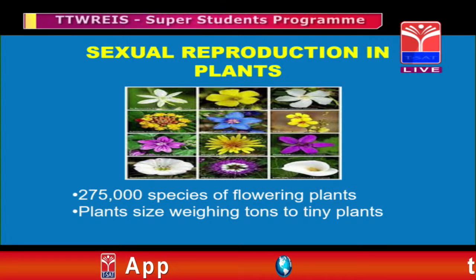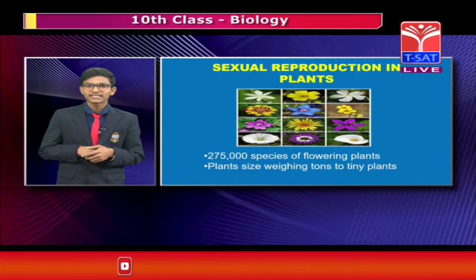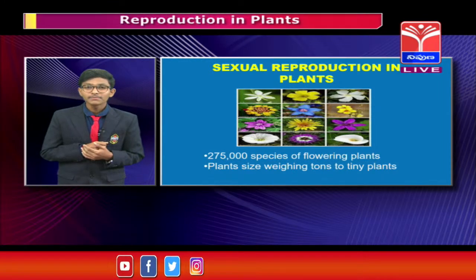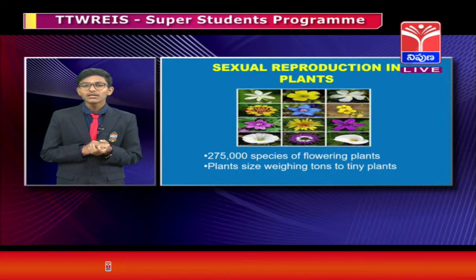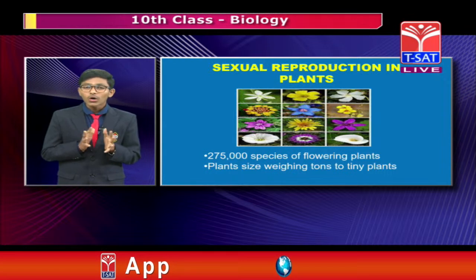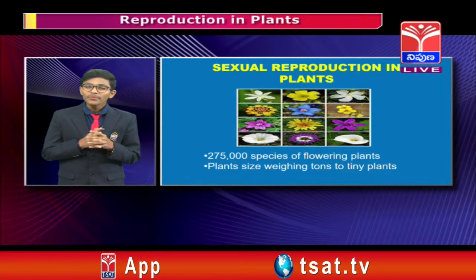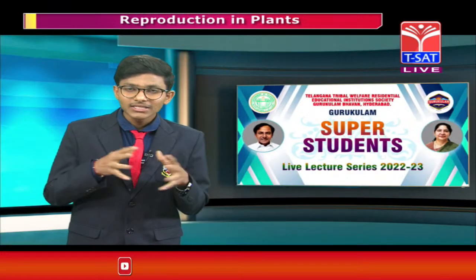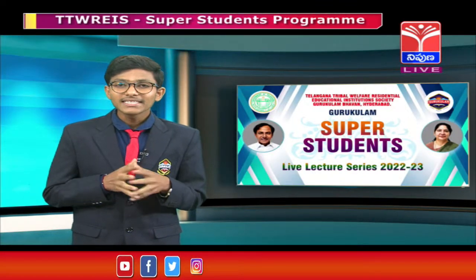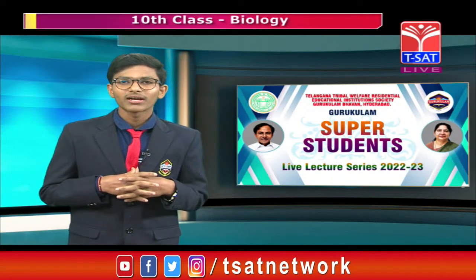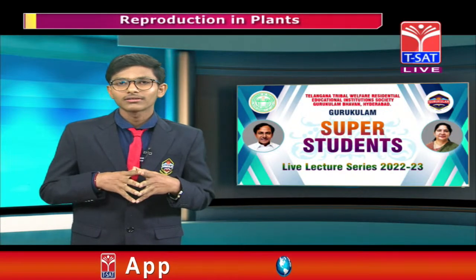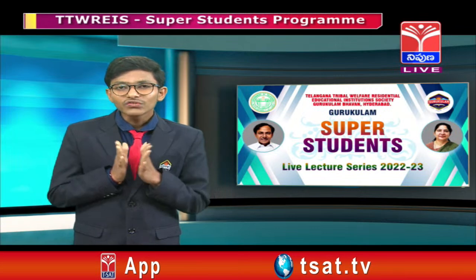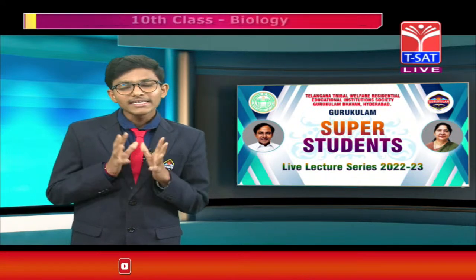Their plant size ranges from trees weighing many tons to teeny water plants. But the special character is flowering. Yes friends, they all perform flowering, and reproduction also takes place in those flowers. That is, exclusively sexual reproduction is going on in each flower.